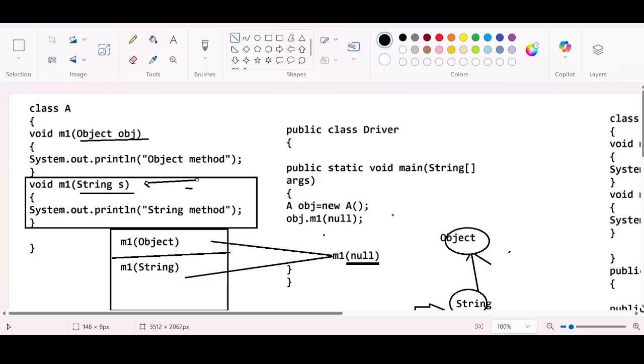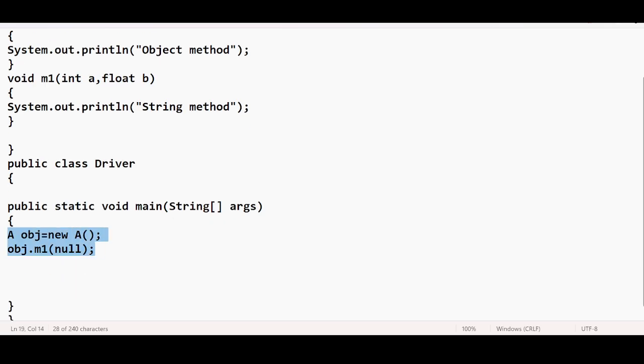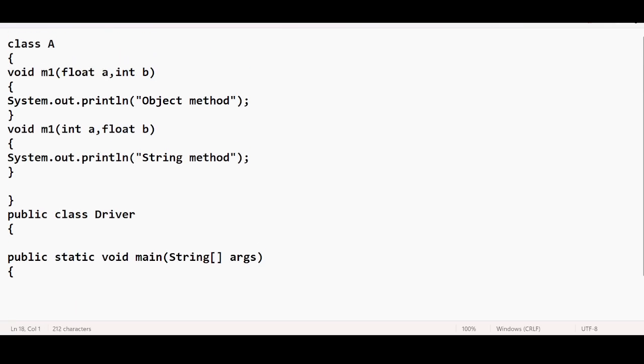Okay. So one more popular interview question. Just try to answer this. Method m1 takes int a, float b, and another m1 takes float a, int b. We call it with int and float.